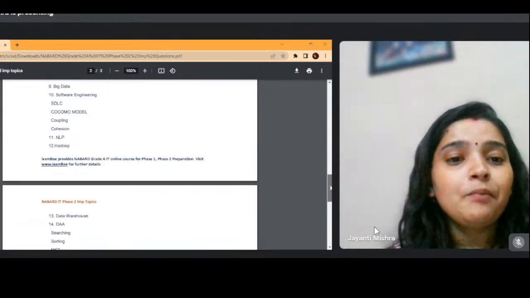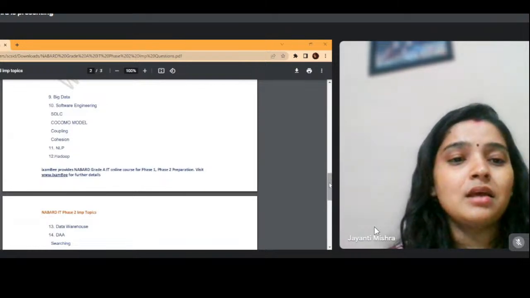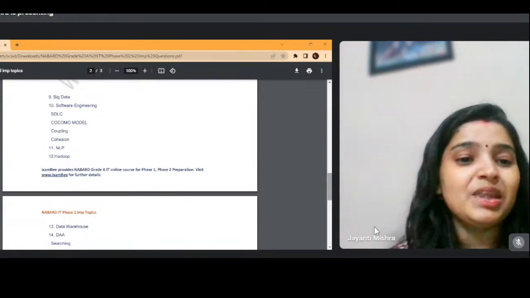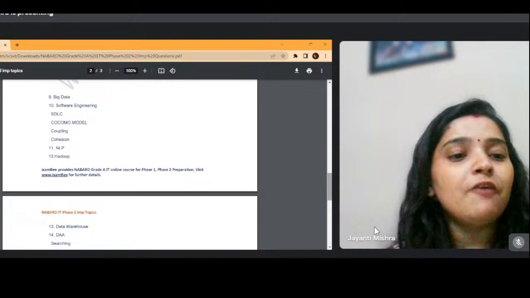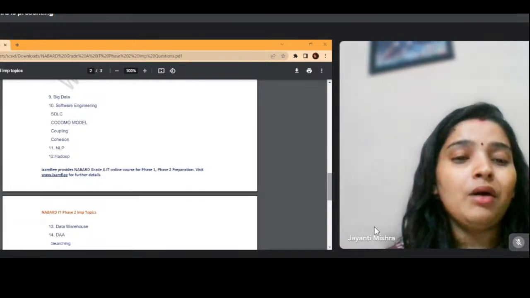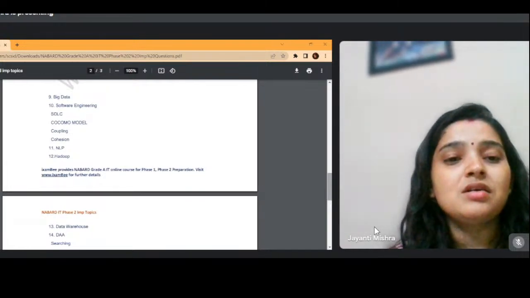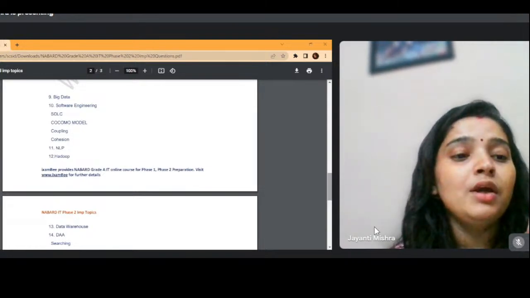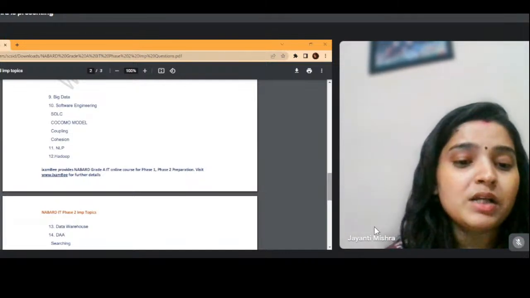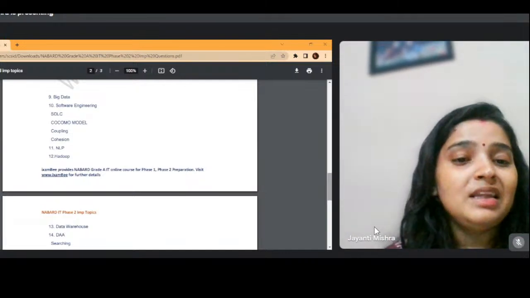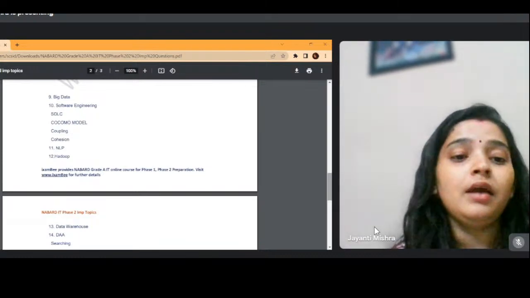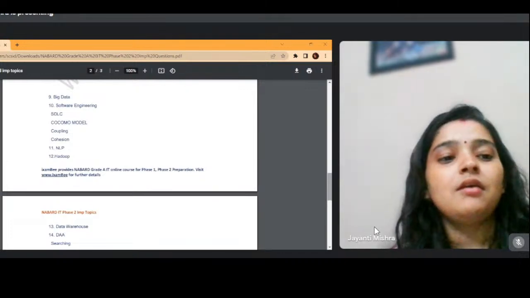Then big data. Big data is an advanced thing, and it does not operate alone. It is in association with NLP, AI, and machine learning, so you have to understand big data there also. Again, I'm saying the recent changes in the industries are AI, machine learning, NLP, and big data. So you have to be very good, including Hadoop as well, which is mentioned at number 12. These things are very, very important because there was a question directly on machine learning and on Hadoop last year.